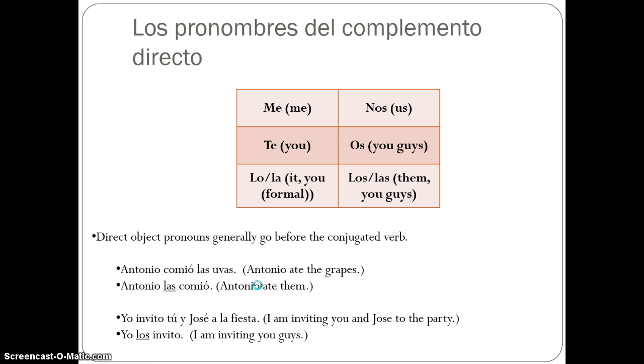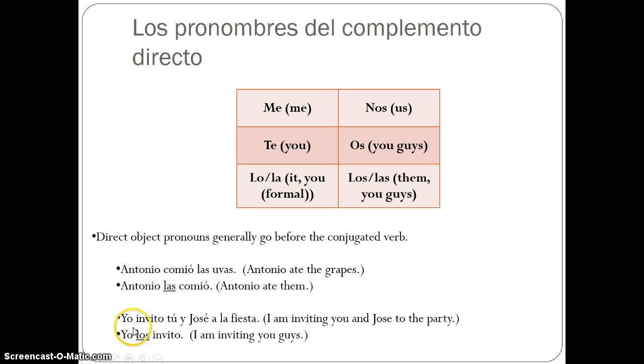In Spanish, these are the direct object pronouns: me, te, lo, la, nos, os, los, and las. In Spanish, direct object pronouns go before the conjugated verb. Here are some examples. Instead of saying Antonio comió las uvas, which means Antonio ate the grapes, we could say Antonio las comió. Antonio ate them. See how las comes before the conjugated verb.